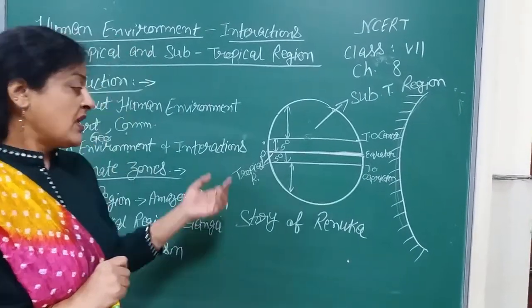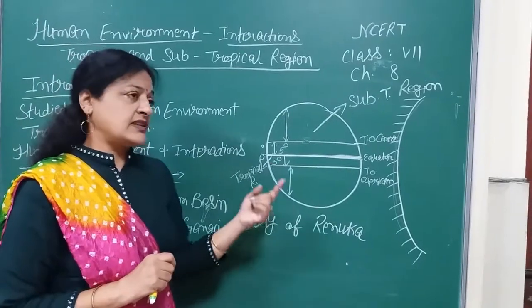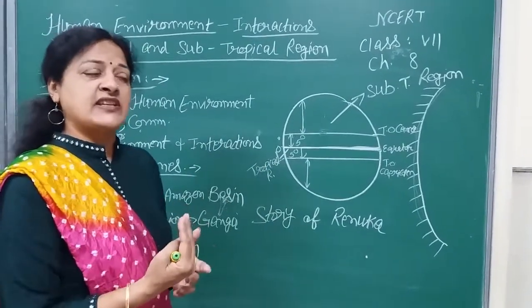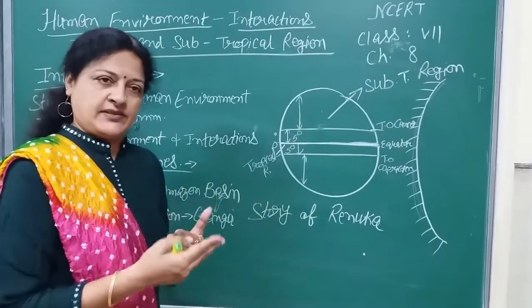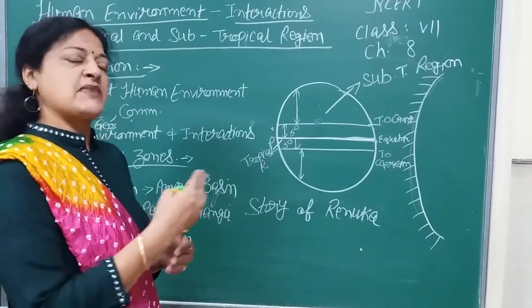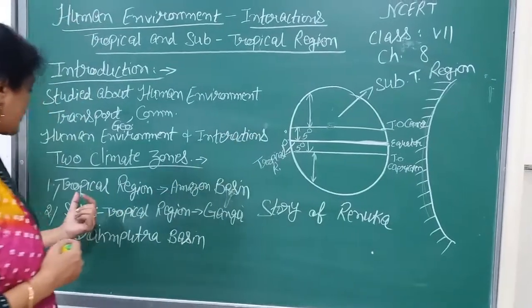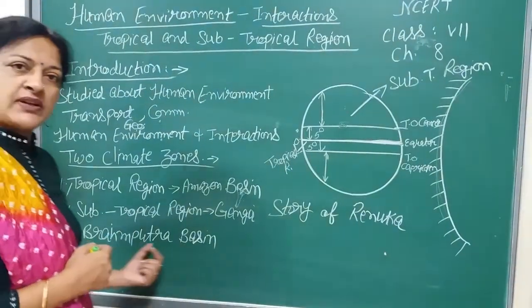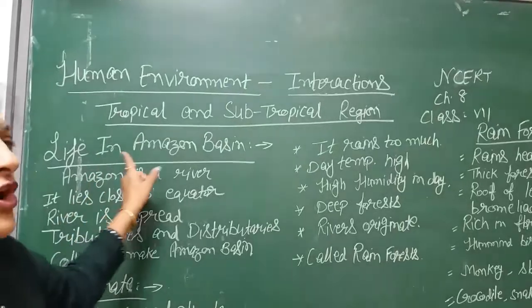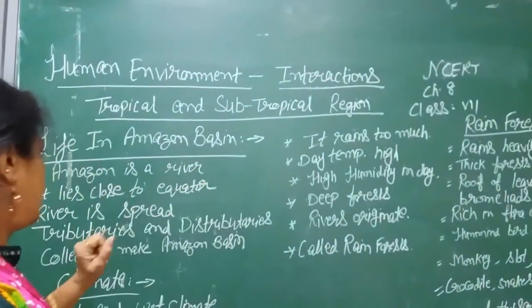Her uncle tells her that the people are from diverse regions and they interact with the environment so that they may get adjusted to that environment. It's just like that we will also be studying about tropical and subtropical regions in this chapter. Now we will talk about life in the Amazon basin.